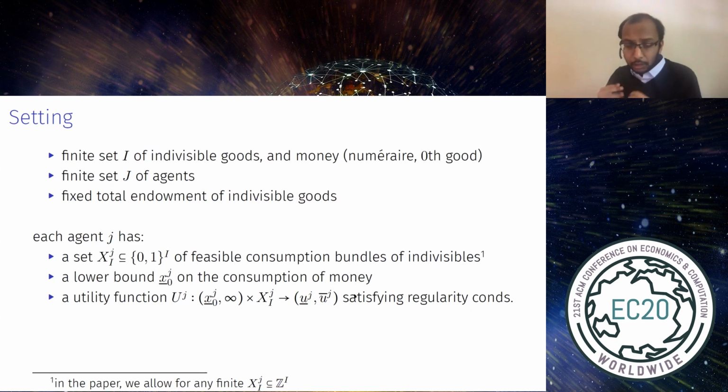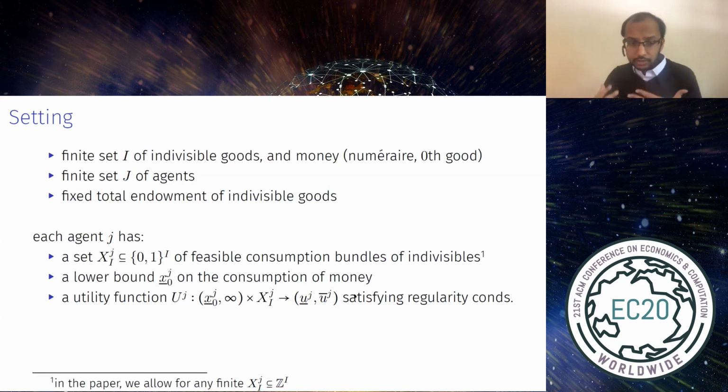Agents also have a lower bound that we denote by x_0^j underline on their consumption of money. So we don't allow an agent to borrow arbitrarily large amounts of money. And because there's this lower bound on consumption of money, the value of an agent's endowment is going to affect their purchasing power.